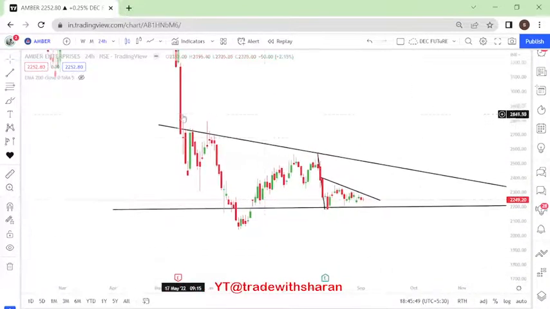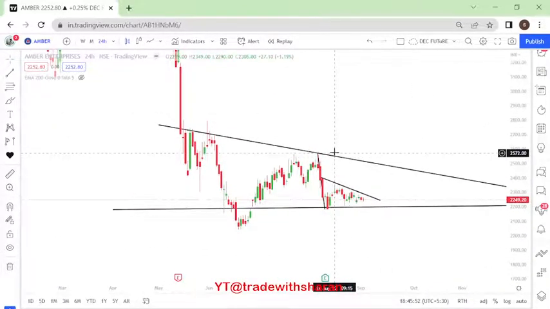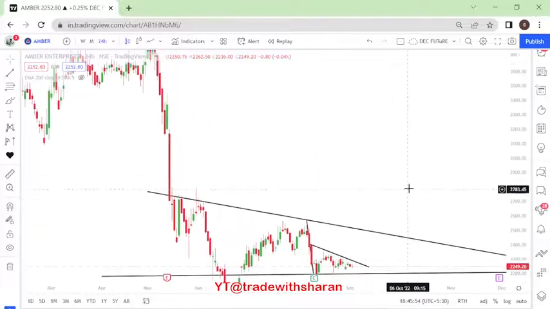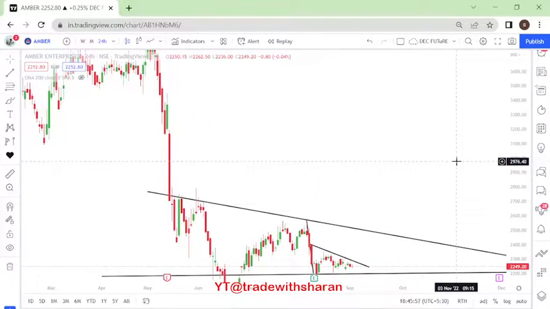For a long term perspective also, we want the price to cross about 2572 levels, then probably start looking to add our positions. All right, this is about Amber Enterprises. Now we go to the next one.